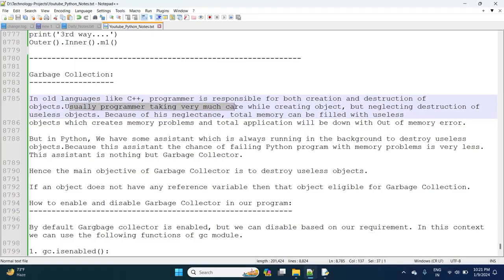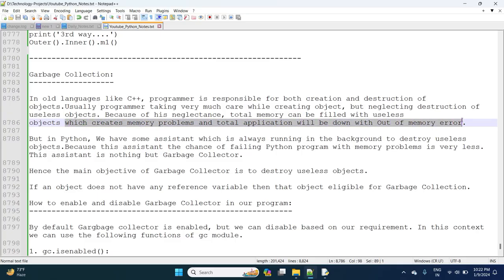Usually, the programmer takes very much care while creating the object but neglects destruction of useless objects. Because of this negligence, total memory can be filled up with useless objects, which creates memory problems, and the total application will go down with an out of memory error.